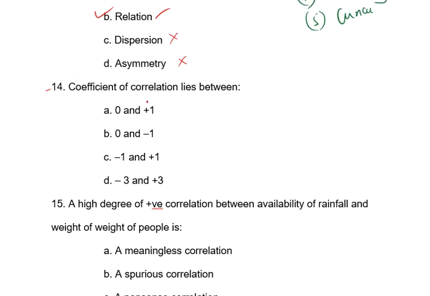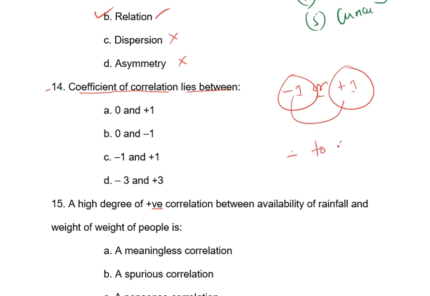Moving to question number 14 now. The coefficient of correlation lies in between. I think I said that your answer is -1 or +1. While solving the problem, I said many times your answer is never less than -1 and never more than +1. So the answer is -1 to +1.